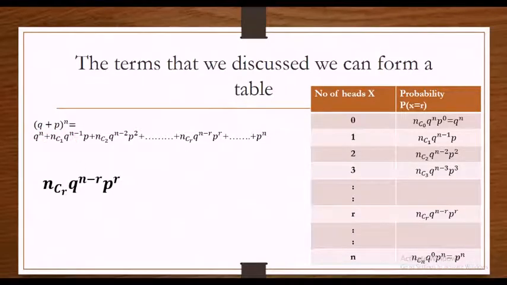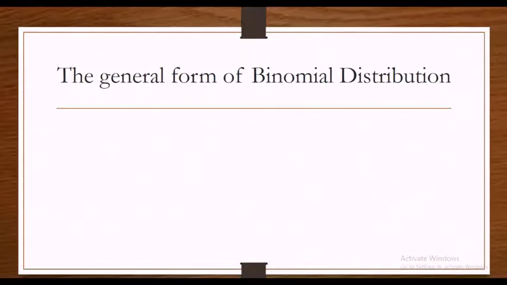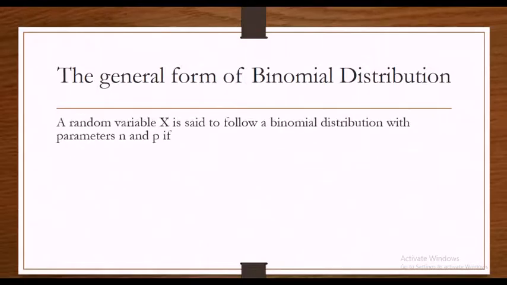Now let's have the general definition of the binomial distribution. A random variable x is said to follow a binomial distribution with parameters n and p. Now what is a parameter? We will discuss that a bit later, as that's a bit technical for now.